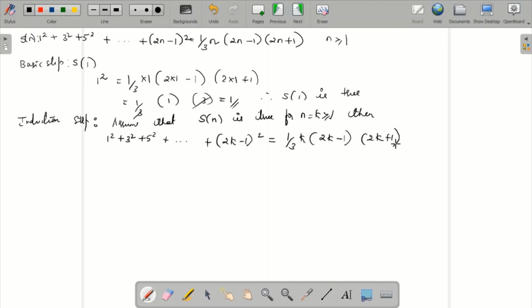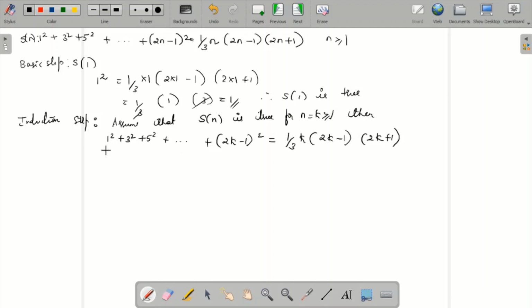This is what we are going to assume. Now based on this assumption we have to prove that it is true for k plus 1.